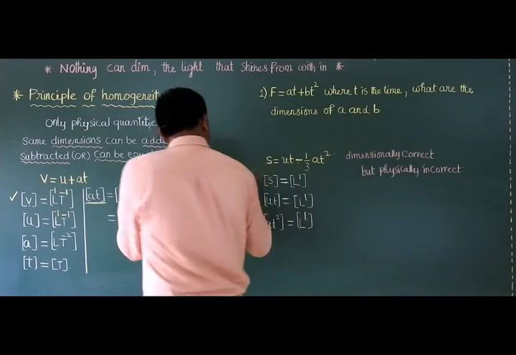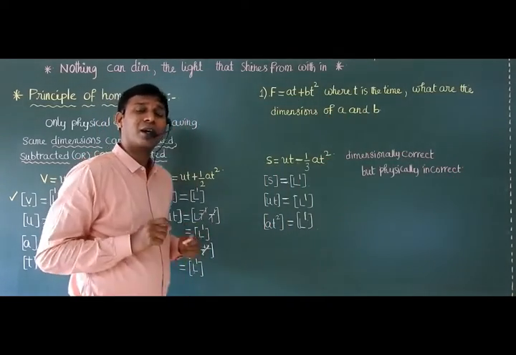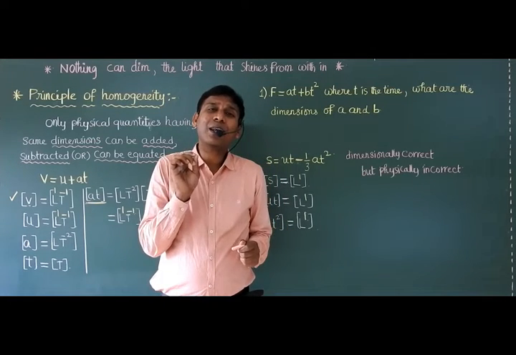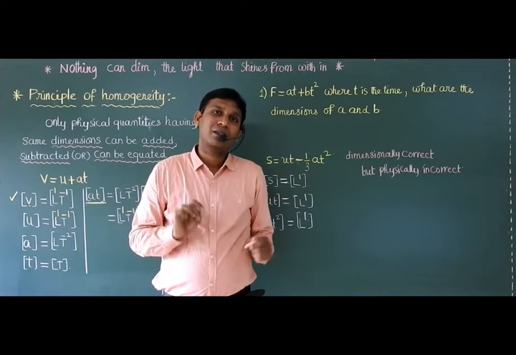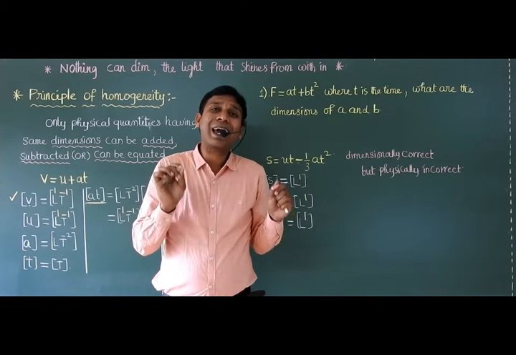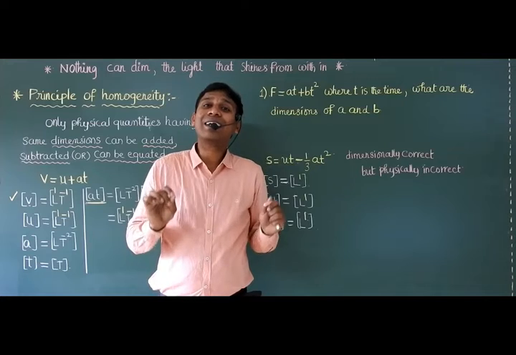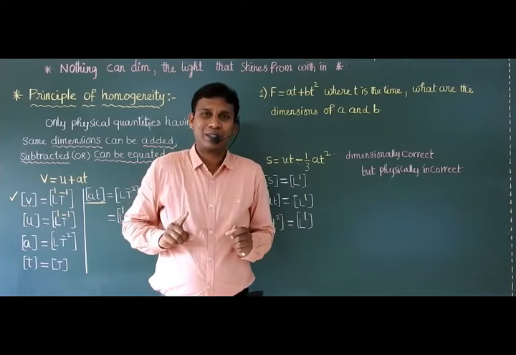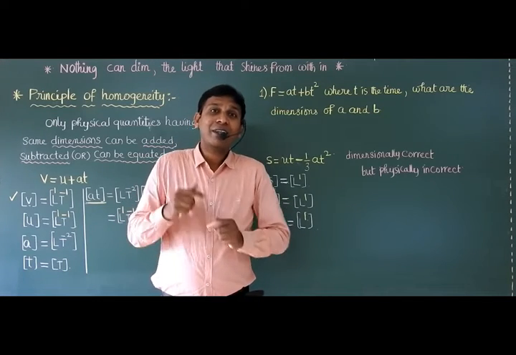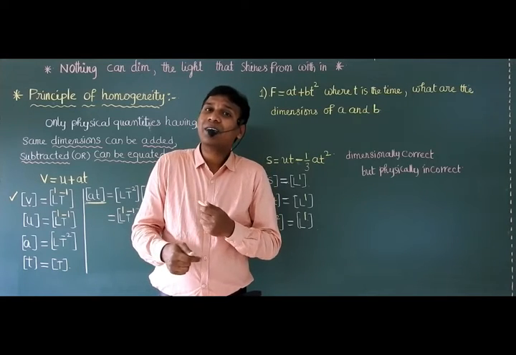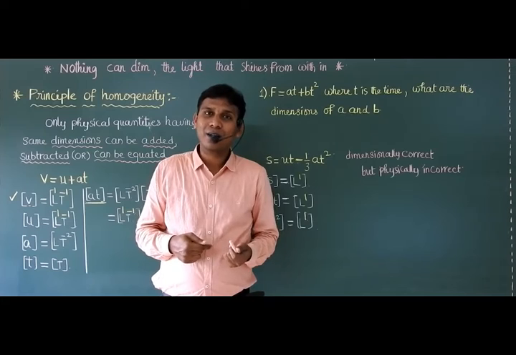So from these two expressions, what do we conclude? Dimensional analysis does not give any guarantee for the correctness of a physical equation. Right? With the help of the dimensional formula, we can check whether the equation is dimensionally correct or not.